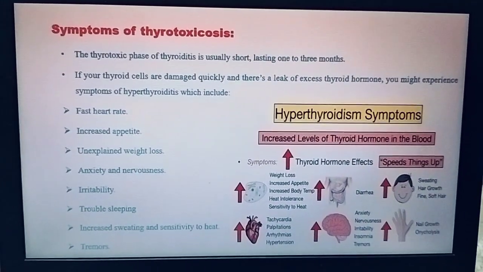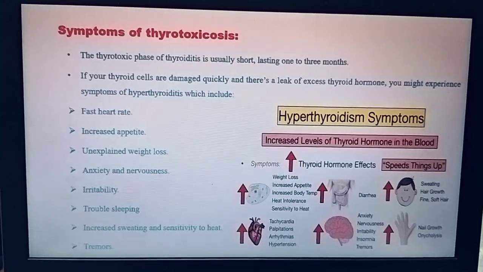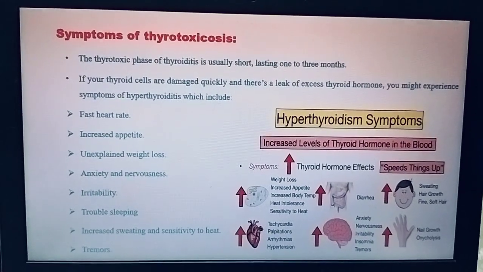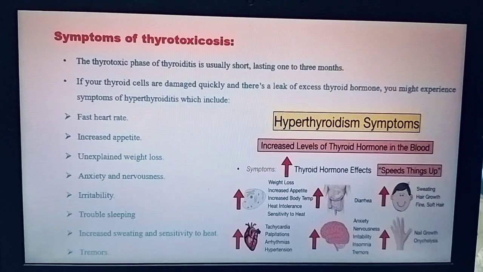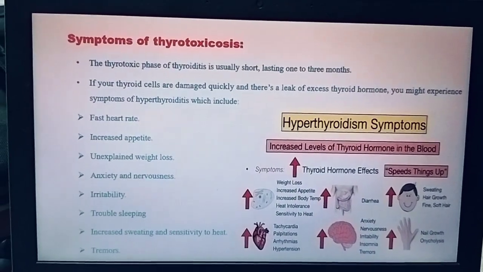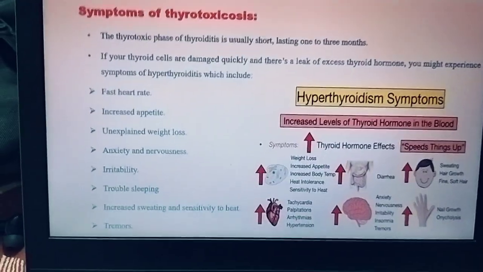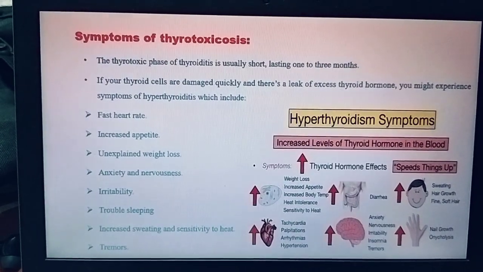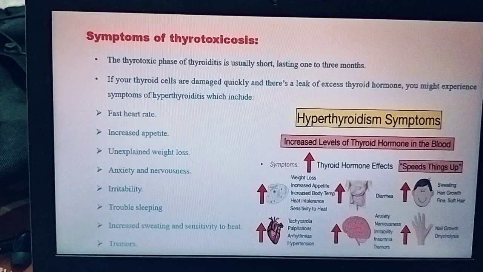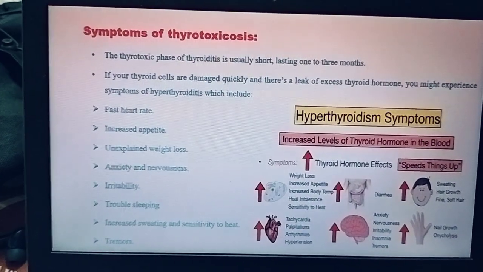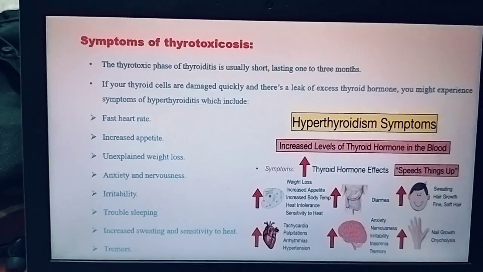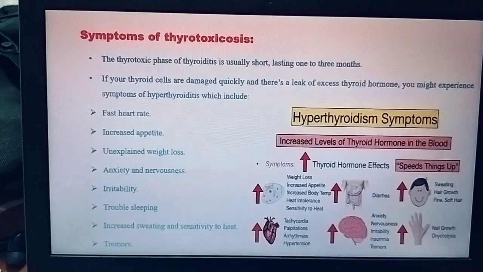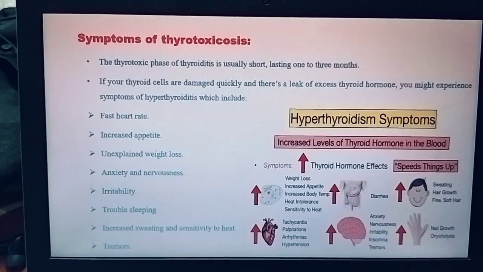And coming to the symptoms of thyrotoxicosis. Usually, the thyrotoxic phase of thyroiditis is short, lasting 1 to 3 months. That means if your thyroid cells are quickly damaged, there is a leak of excess hormones, which leads to hyperthyroidism. There are certain symptoms involved in hyperthyroidism: a fast heart rate, that is tachycardia, increased appetite but unexplained weight loss, anxiety, nervousness, irritability, insomnia or trouble sleeping, increased sweating and sensitivity to heat, and tremors also.